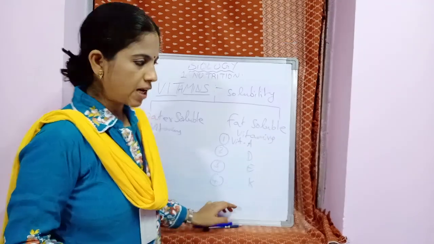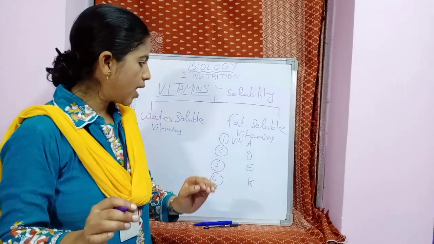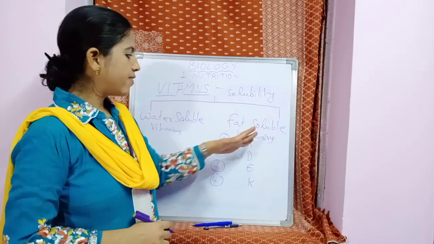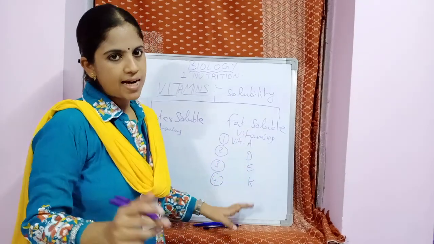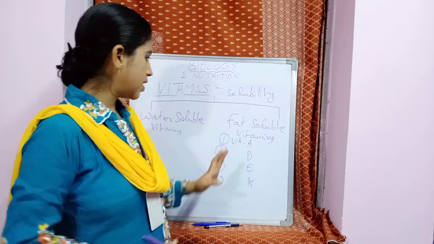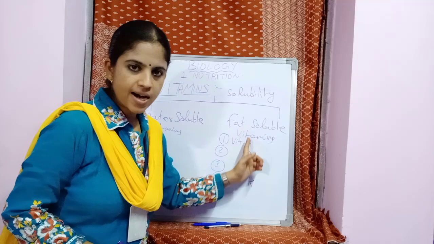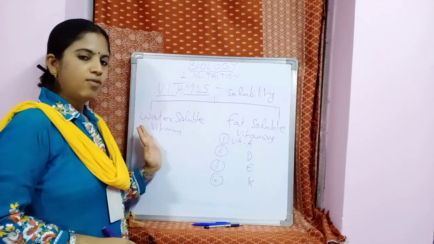Right now you may be aware and you may think that it is very clear. Fat soluble vitamins are 4. But after completing the whole syllabus, still students get confused. Instead of writing these vitamins under fat soluble, students may write under water soluble.